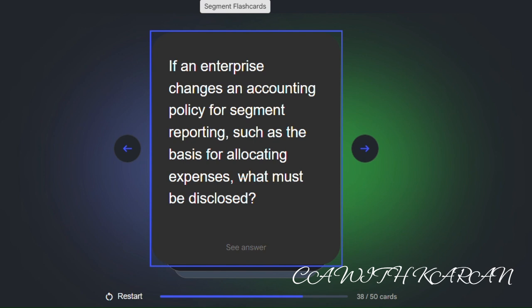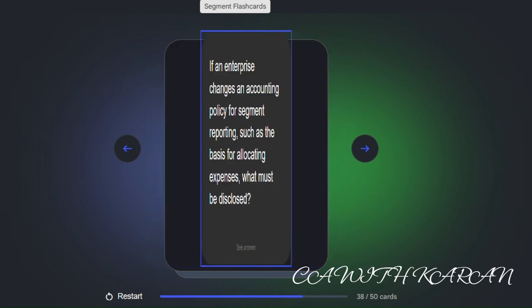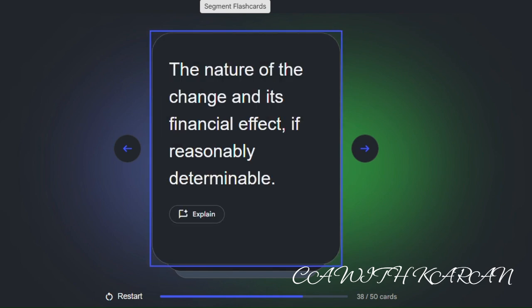If an enterprise changes an accounting policy for segment reporting, such as the basis for allocating expenses, what must be disclosed? The nature of the change and its financial effect, if reasonably determinable.